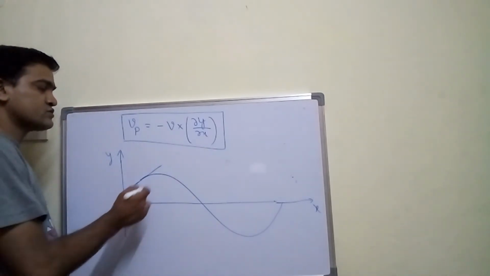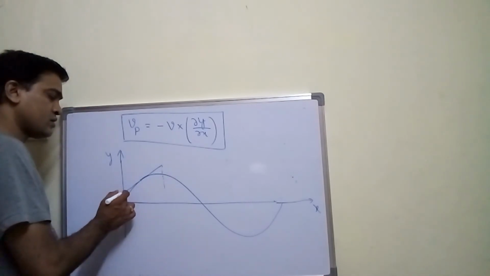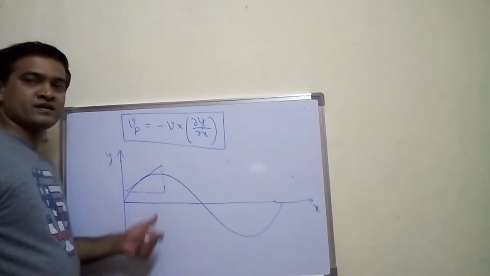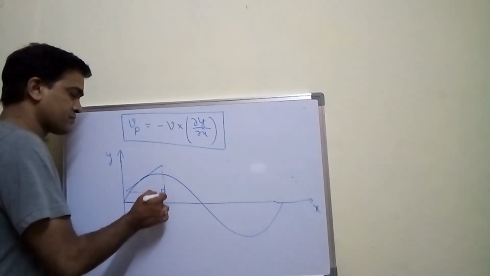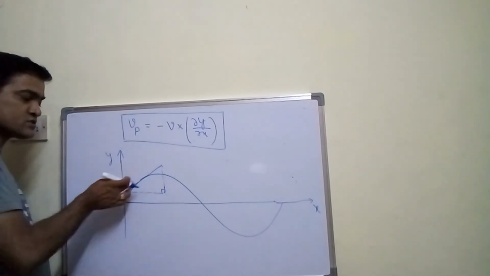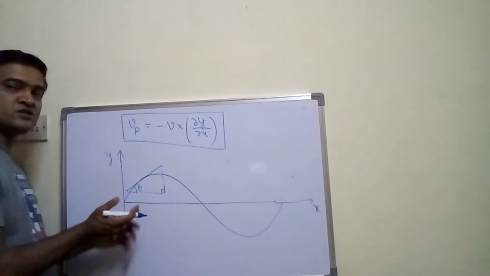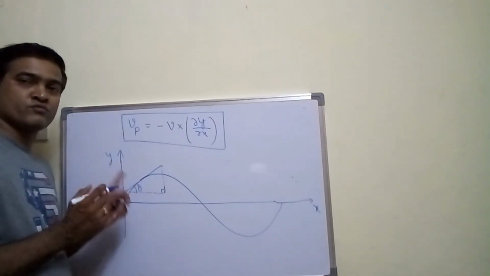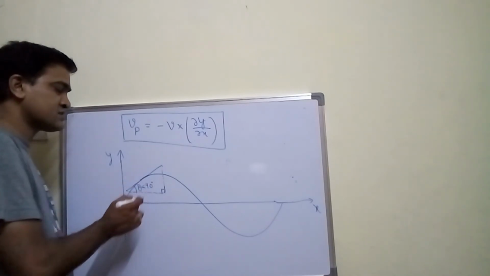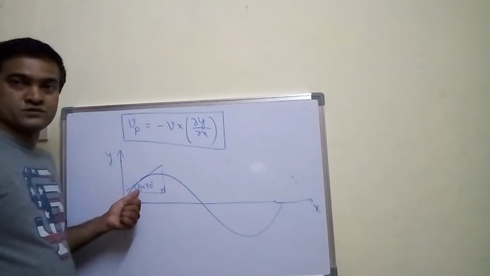If I want to find out slope, what I will do is draw one perpendicular and one horizontal line, both meet at a point so that it forms a right angle triangle. Right, now to this horizontal line, this line is making an angle theta in the anti-clockwise direction. You have to measure it. If theta is less than 90 degrees, as I said earlier, slope is positive. So here slope is positive.